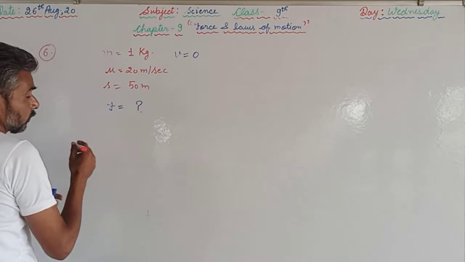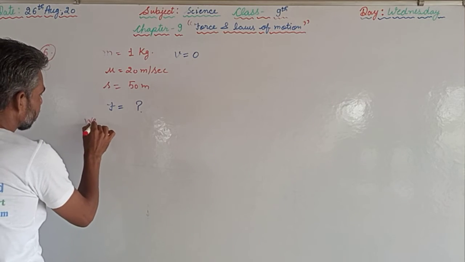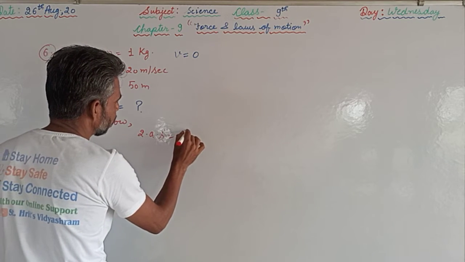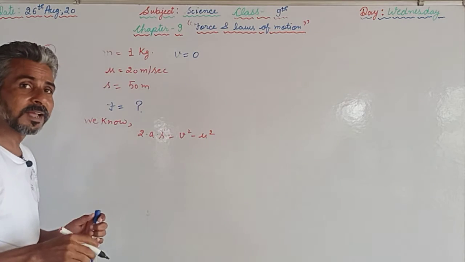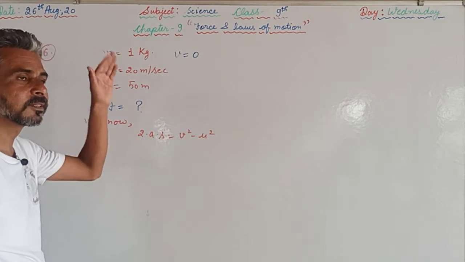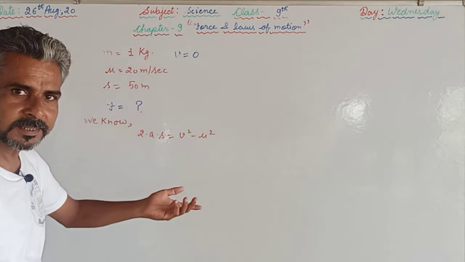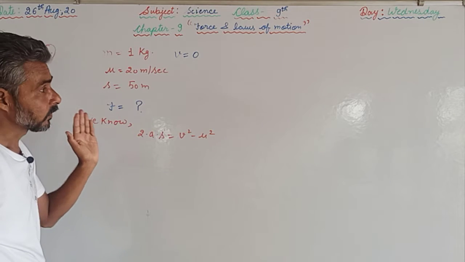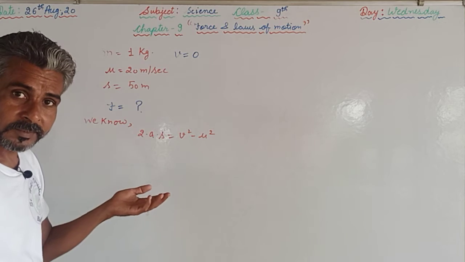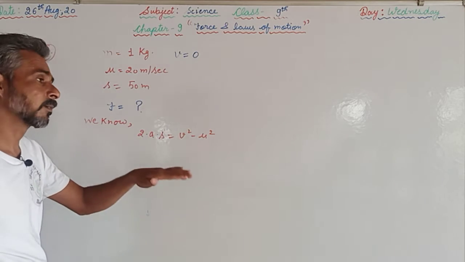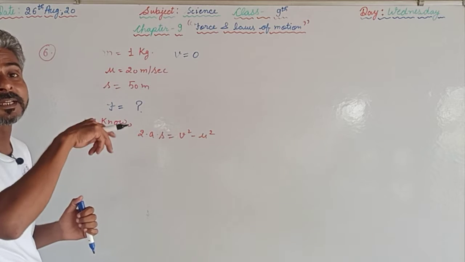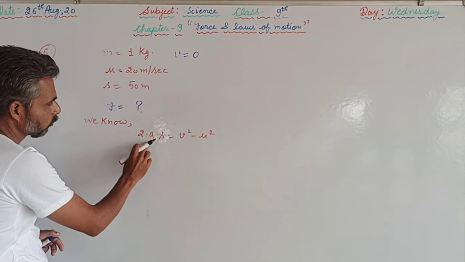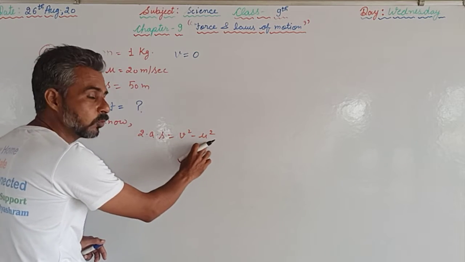So recall the third equation of motion: 2as is equal to v square minus u square. Now why have we selected that equation, not the first one or second one? In the first one, v is equal to u plus at, v and u are there and we can calculate a, but time is not given here. In the second one, s is equal to ut plus half at square, again time is included in those equations. In the third one, 2as is equal to v square minus u square, no time is there. We have to calculate a, s we have, v we have, u we have, that's why we have selected this equation.